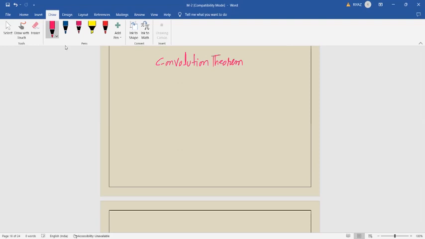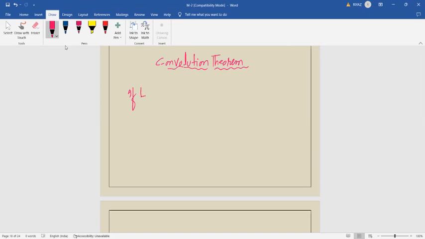Already I sent one PDF. In that PDF also convolution theorem is there, but still I want to explain what that is. Sometimes you may get this question for 2 marks also. It means that it is asking to just write the statement.